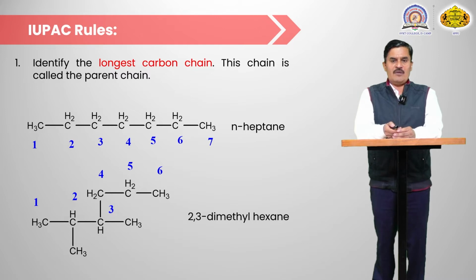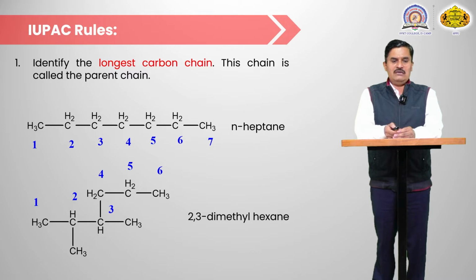So by using the IUPAC nomenclature system, first select the continuous longest chain, then number the carbon atoms in such a way that the branching appears at the lower position. For example, N-heptane. In the first example there are 7 carbon atoms in the straight chain, that's why the name of this compound is N-heptane. And in the second compound there are 6 carbon atoms in the longest chain, which is not actually a straight chain but is the longest chain. So select the longest chain first.